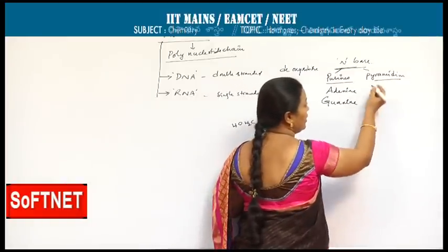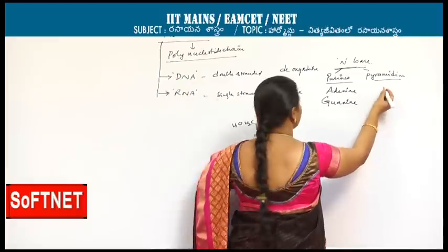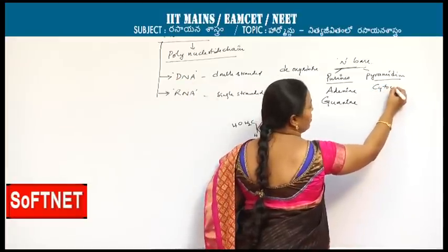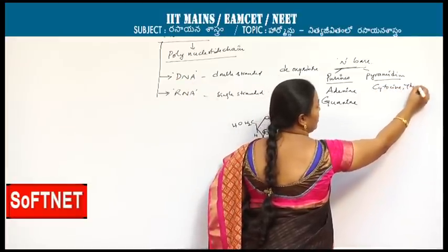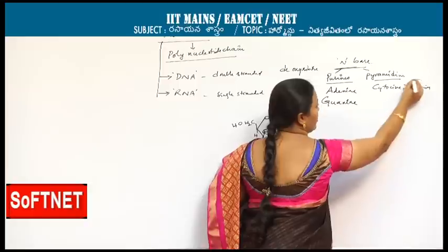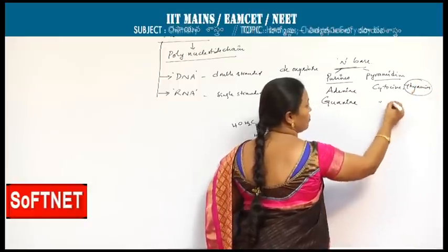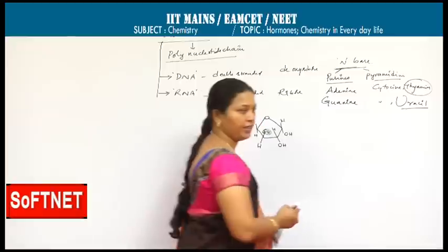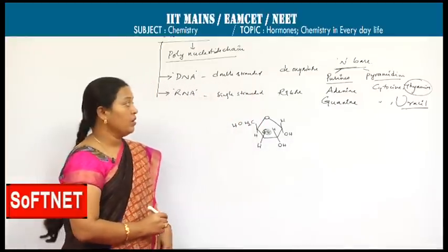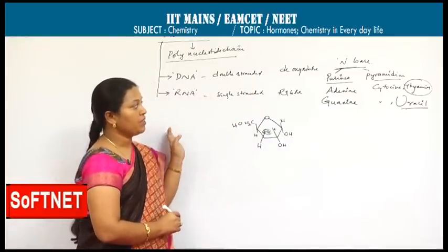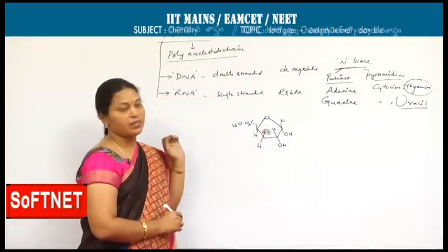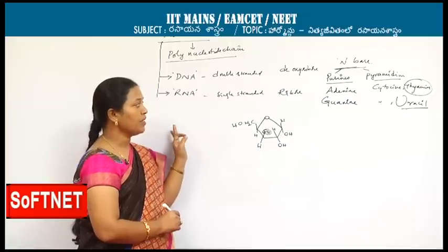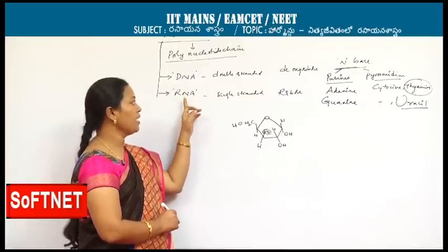In DNA, the pyrimidine bases are cytosine and thymine, whereas thymine is absent in RNA. In place of thymine, uracil is present in RNA. So, the substitution for thymine in RNA is uracil. These are the three major differences between DNA and RNA.